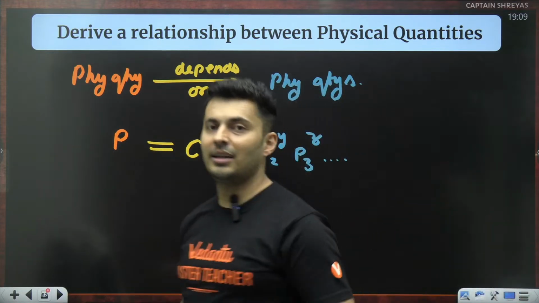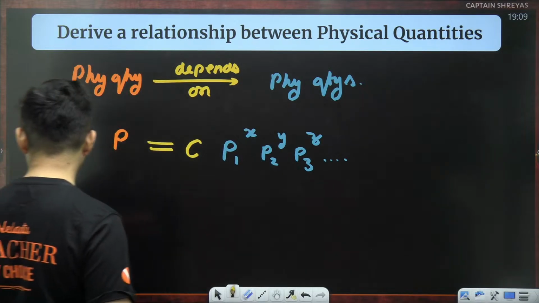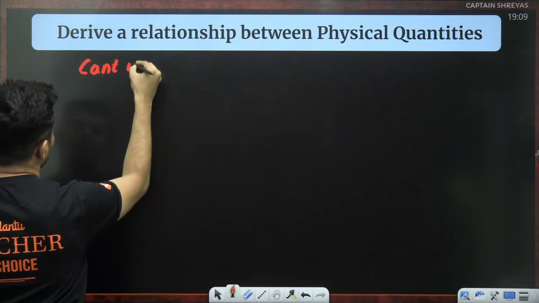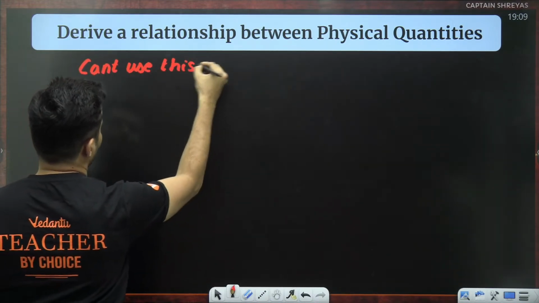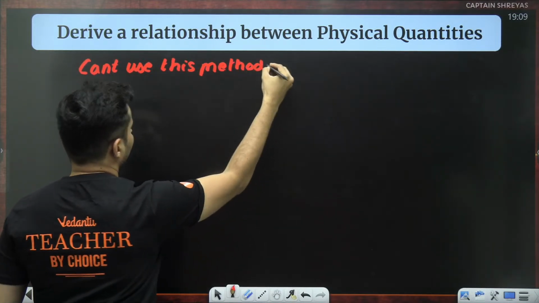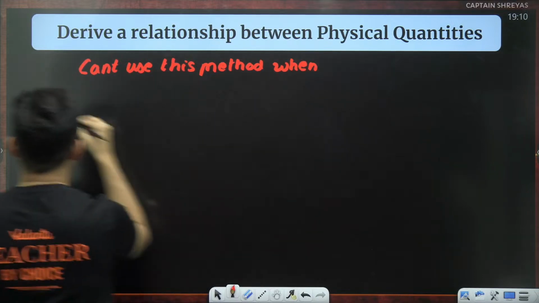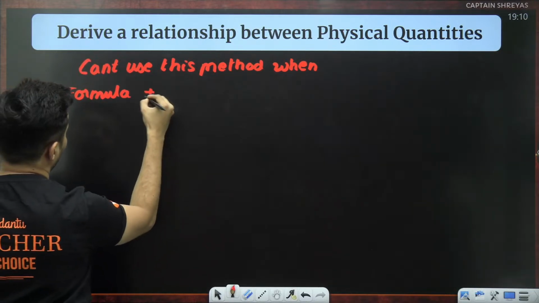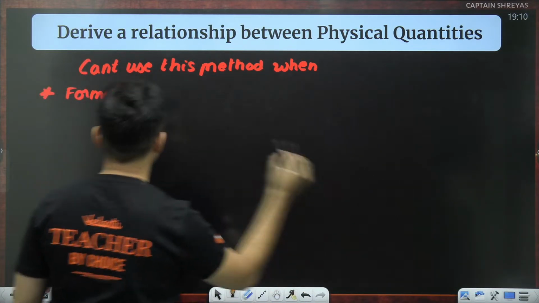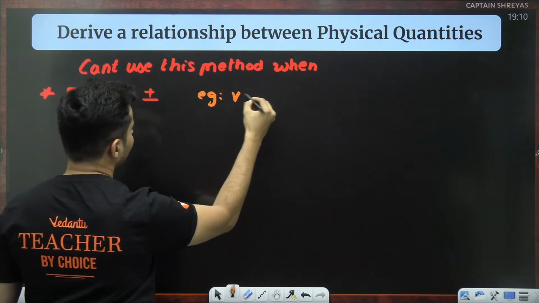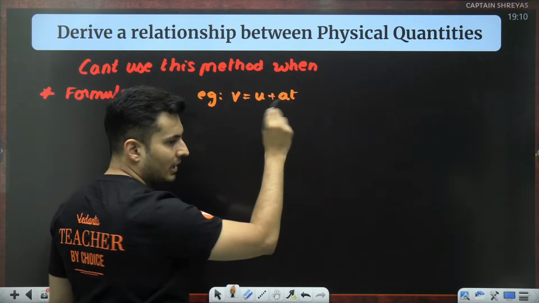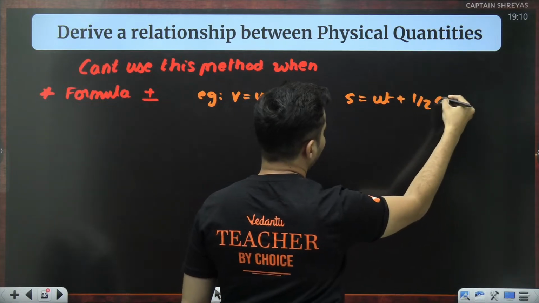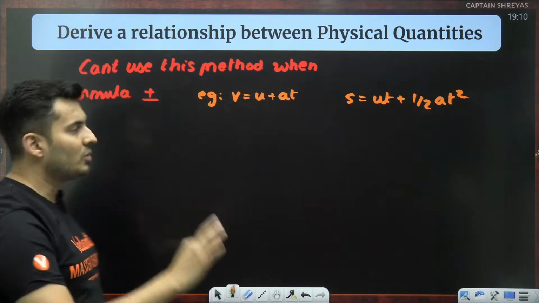I can also not get it, I can't use this method, when, number one, the formula has an addition or subtraction. Example for that, v is equal to u plus at. I can't use this method. I can't use it for s is equal to ut plus half at square. When there is plus or minus, I cannot use it.